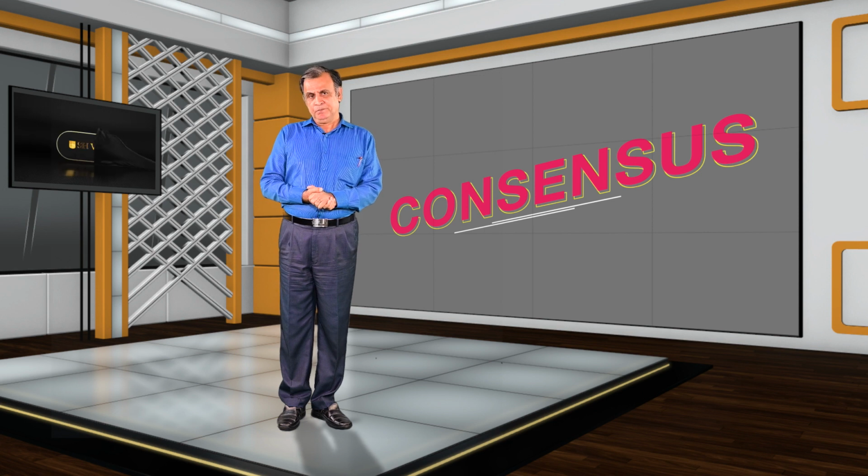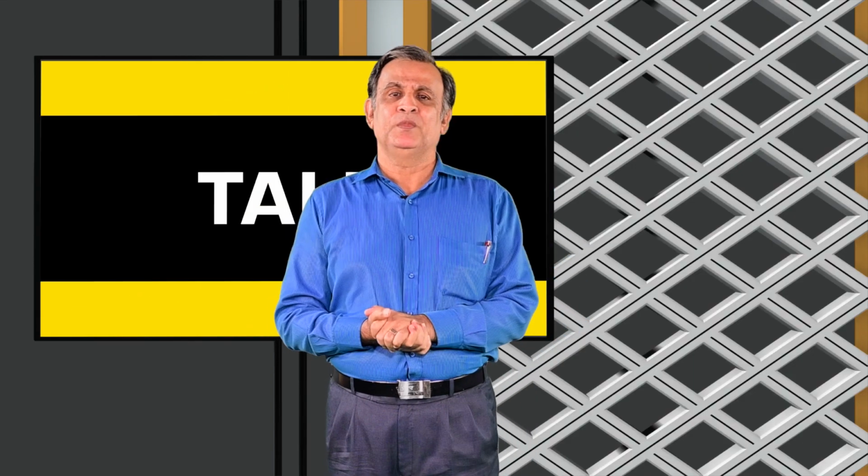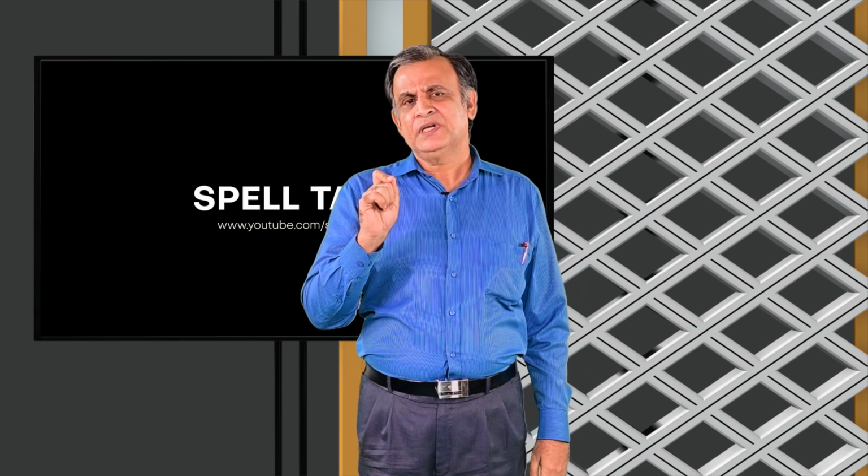CONSENSUS. Now see, we get the S sound many a time in this word, and at times we have confusion whether we have to use C or S. So just remember one thing, in the word consensus there is only one C, and that C comes at the beginning.